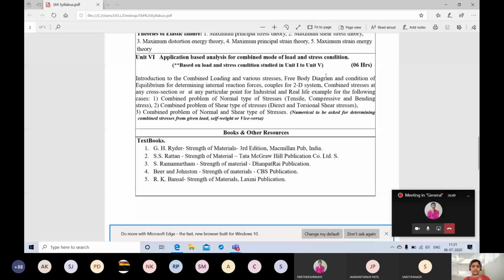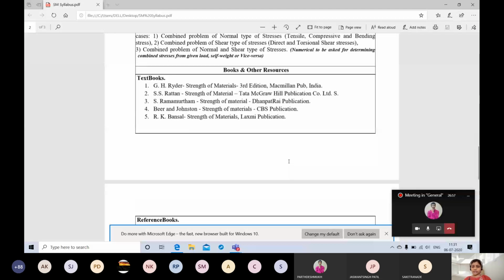Okay? And the different books are here. See R.K. Bansal, the last one, I think the 5th one, you can check it, that is Strength of Materials. It is easily available. You can download it. A PDF copy is available, and I'm having a PDF copy of mine, I'll put it in the WhatsApp group.